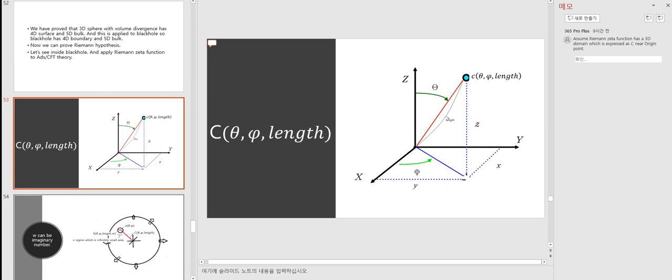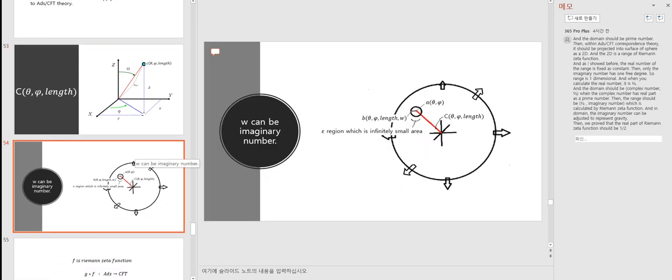Assume the Riemann zeta function has a 3D domain which is expressed as C near the origin point. And the domain should be prime numbers, then within ADS-CFT correspondence theory, it should be projected onto the surface of a sphere as 2-dimensional. And the 2 dimensions is the range of the Riemann zeta function, and as I showed before, the real part of the range is fixed as a constant, then only the imaginary part has one free degree.